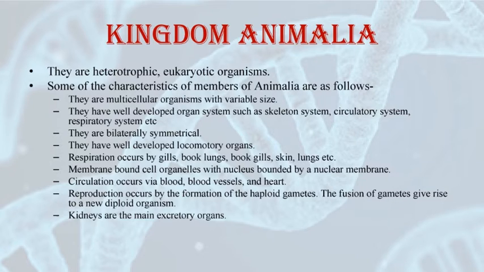They are bilaterally symmetrical. They have well-developed locomotory organs. They have different respiratory organs like gills, book lungs, book gills. They can also respire by skin and some can respire by lungs. They have membrane-bound cell organelles with a nucleus bounded by a nuclear membrane. Circulation occurs via blood, blood vessels and heart. Reproduction occurs by the formation of haploid gametes. The fusion of gametes gives rise to a diploid organism.